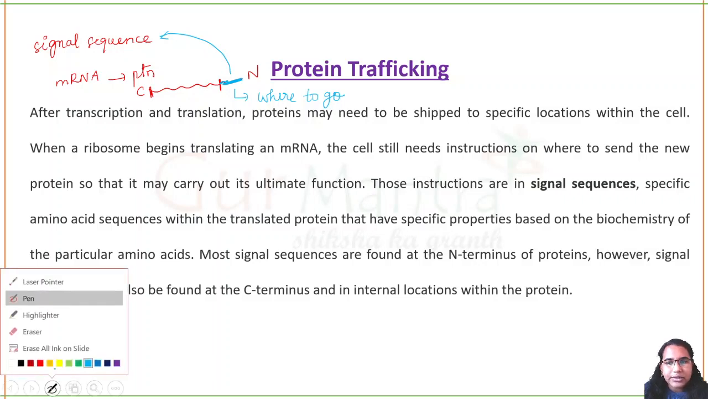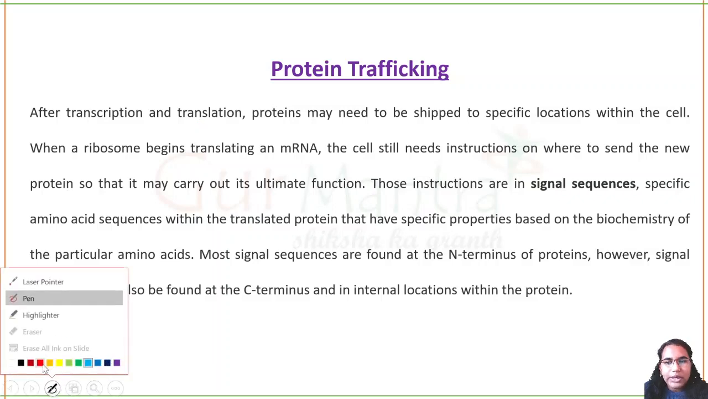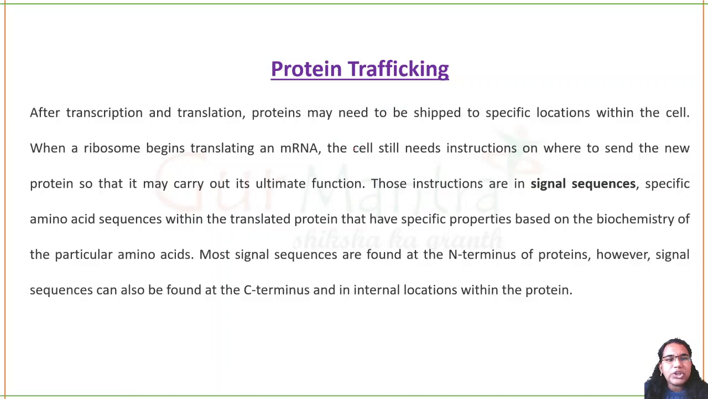Do you understand this? After transcription and translation, when the proteins are made, they need to be sent to their proper location. When a ribosome begins translating an mRNA, the cell still needs instruction on where to send the new protein so that it can carry out its function. Protein trafficking basically tells you where the protein needs to be sent.